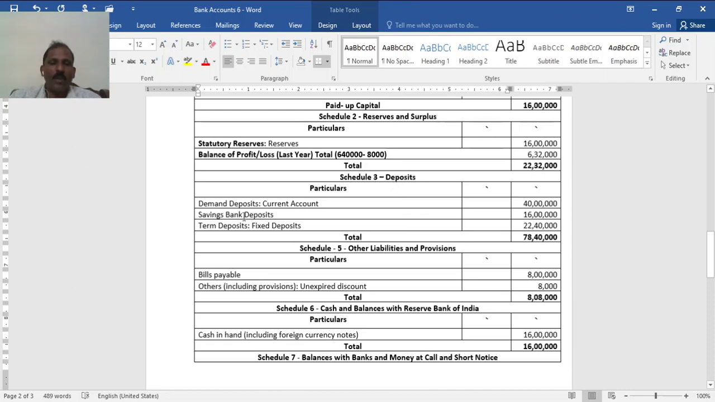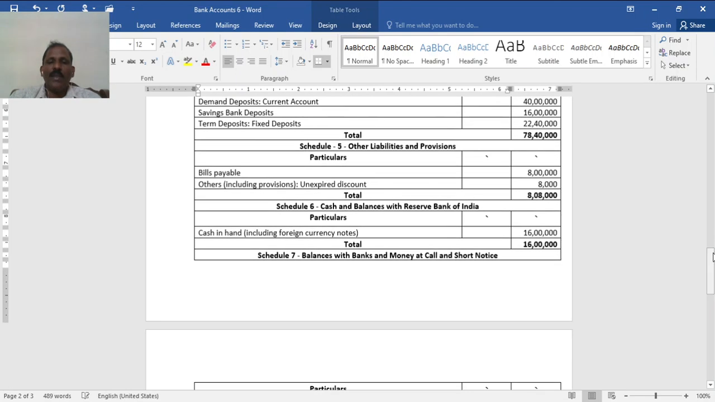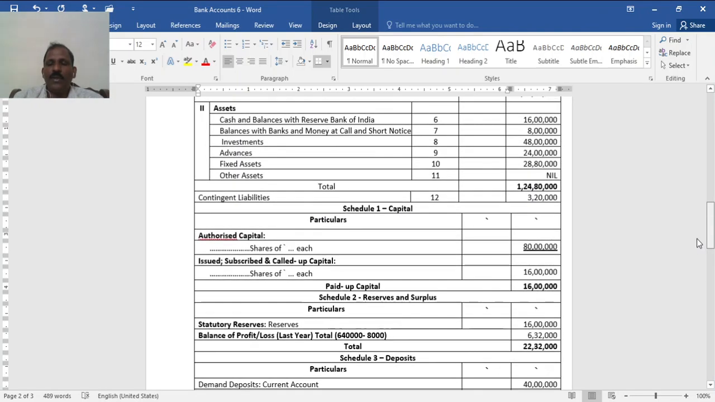Schedule 3, deposits. All demand deposits, that is current accounts of customers with the bank, are a liability of the bank. Savings account, term deposit, that is fixed deposit, total 78,40,000. The fourth one, borrowing, is not there, so you need not prepare that schedule. No borrowings. Then other liabilities and provisions: bills payable 8 lakh, others including provision, unexpired discount 8,000, which is given in the adjustment.